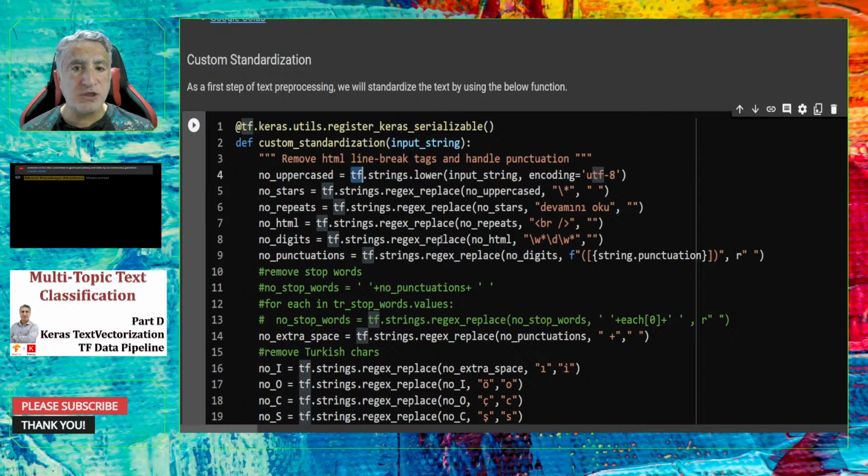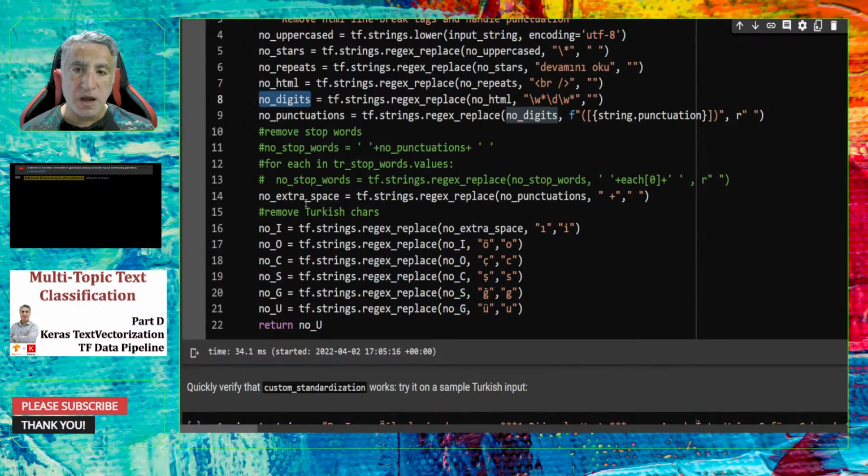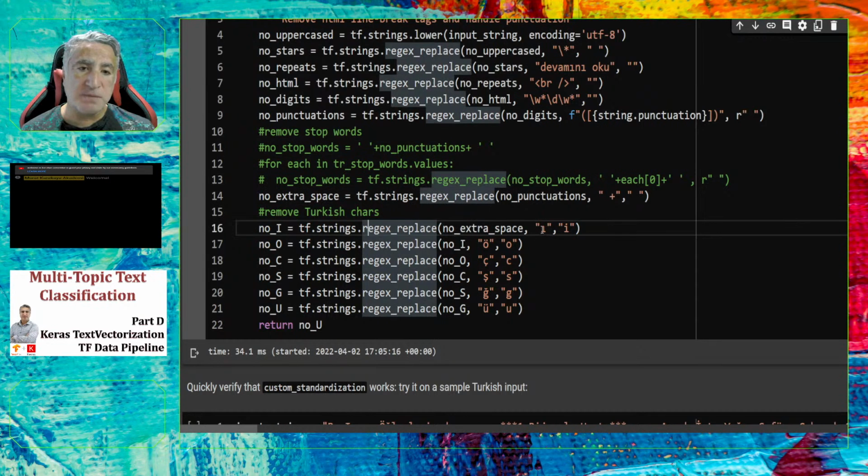And then I replace some symbols or text with different symbols, or remove these symbols. Here you might notice that I also remove the extra spaces, if any. And then here I replace the Turkish letters with English letters.